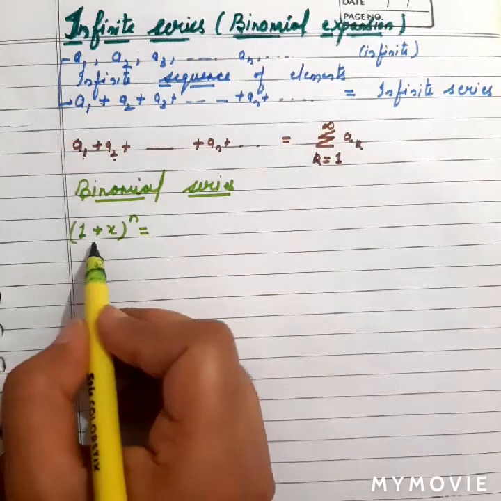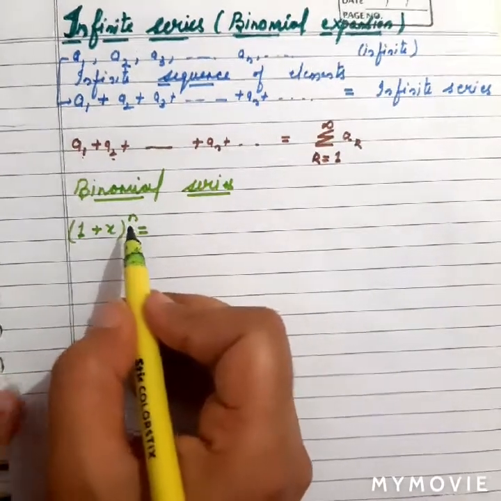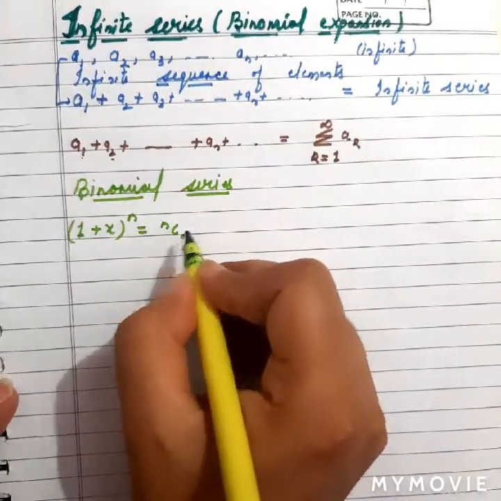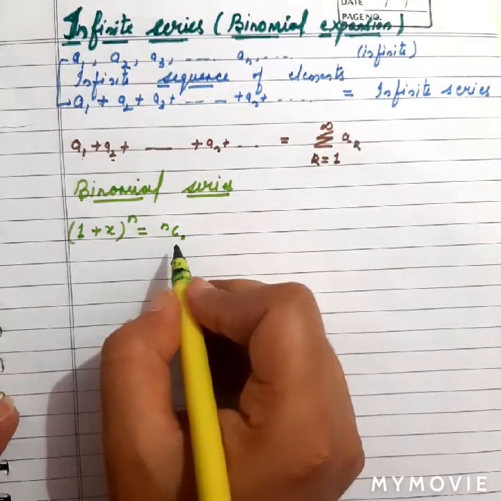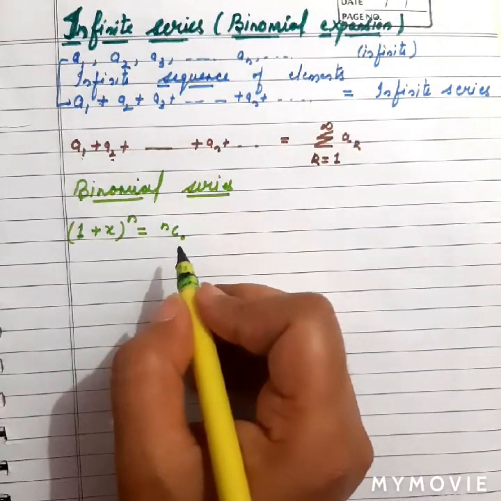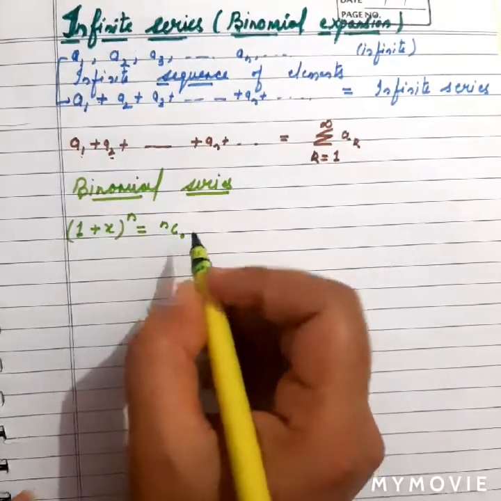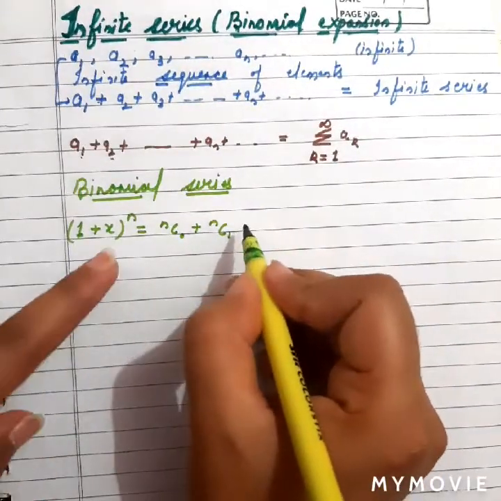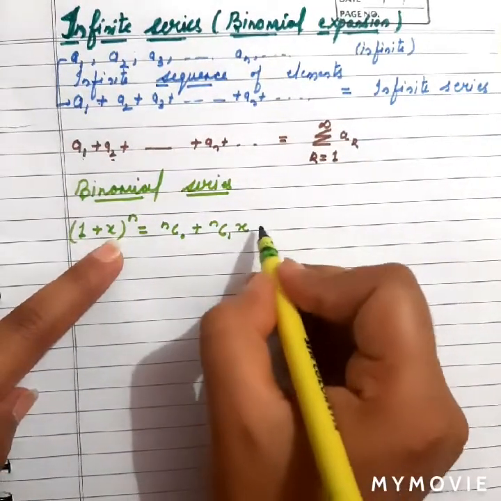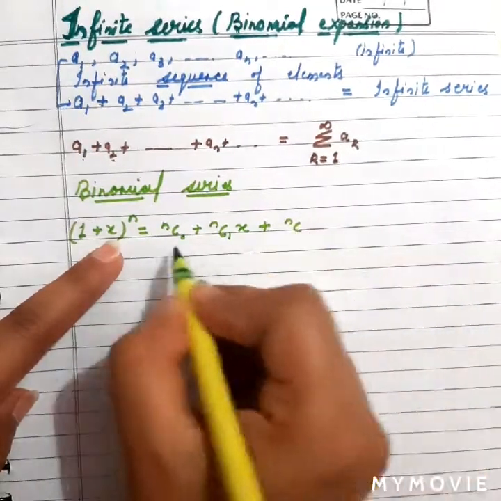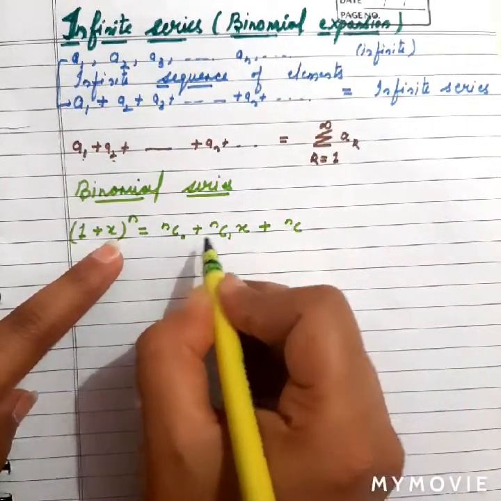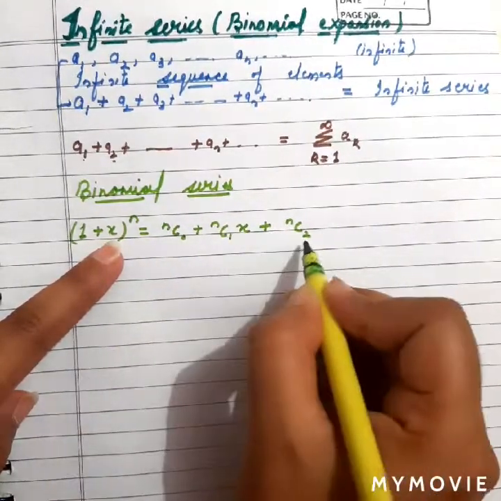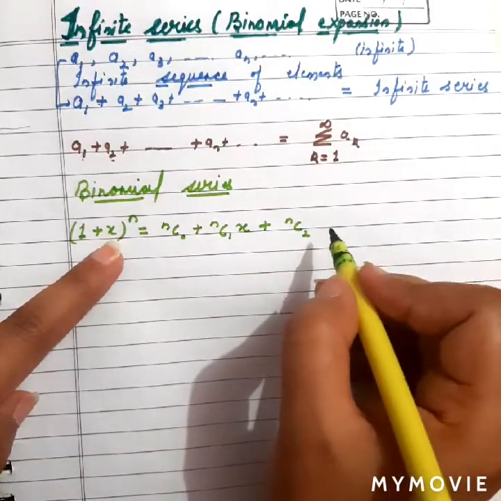like how we can expand any kind of algebraic expression. So this is 1 plus x raised to power n, and the formula is nC0. C is combination of elements. I think you have done permutation and combination, right? So it is that. I will tell you the formula for this. nC0 plus nC1, the second element, x, fine. Again nC0, nC1, then nC2. We will go sequence wise, in increasing or ascending order.